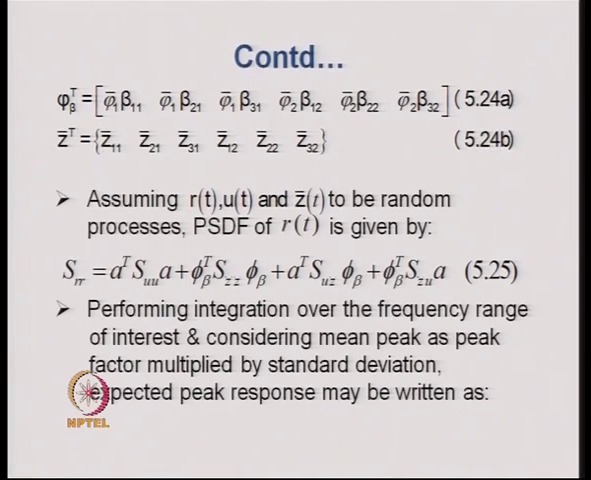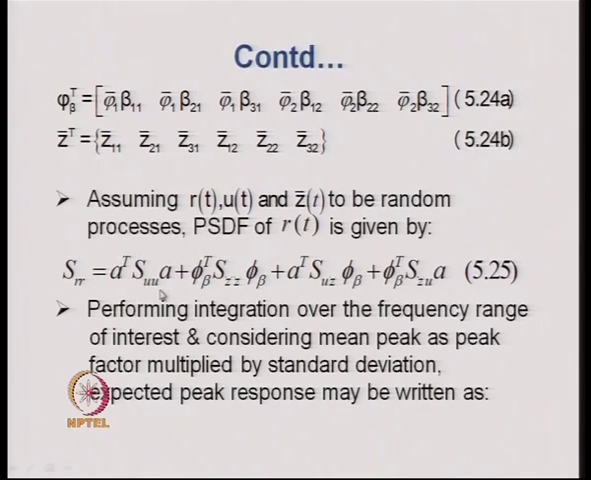So, once we assume that RT, UT and Z bar T are random quantities or random processes, then one can write down straight away the power spectral density function of the response by this equation, and the basis of this equation has been discussed before while discussing the spectral analysis of response for a specified power spectral density function of ground excitation.